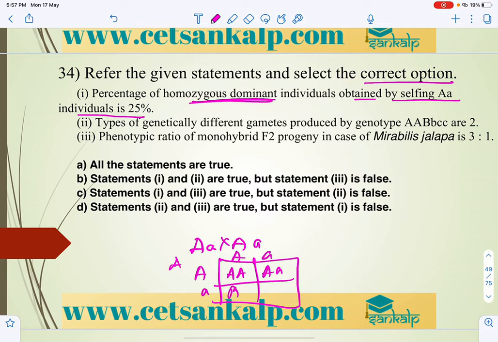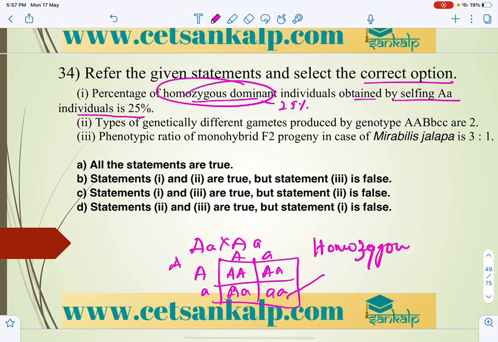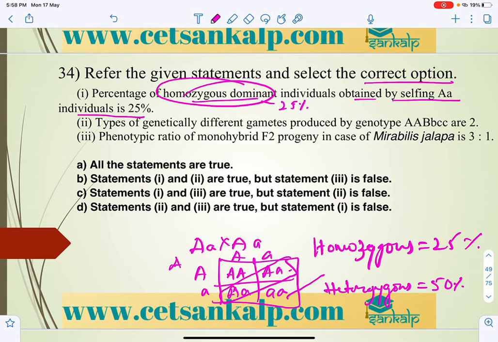Homozygous dominant is 25%, homozygous recessive is also 25%, whereas heterozygous is 50%. So here this is correct.